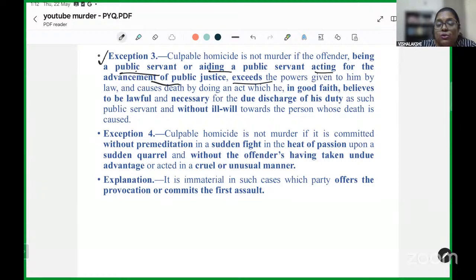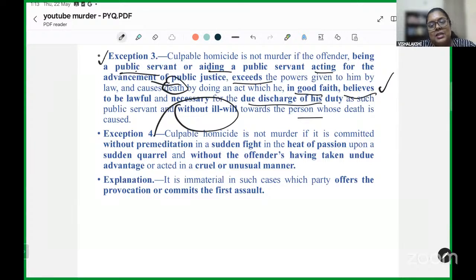He or she exceeds the power given to him by law and causes the death of a person, but again it is required that you must do it in good faith, believing, not necessary that it is, believing it to be lawful and necessary for the due discharge of his duty as a public servant, and without having any ill will towards the person whose death is caused.